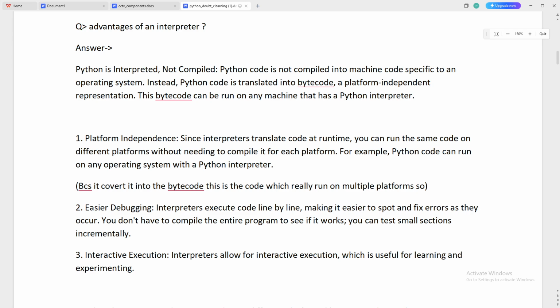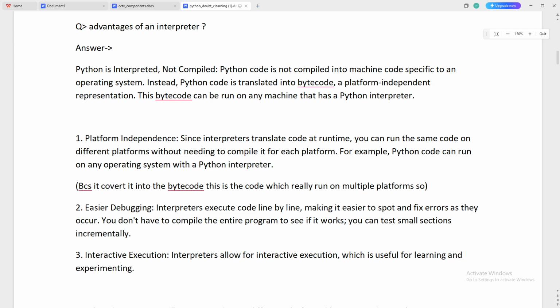So many people comment in the video asking what really is the advantage of an interpreter. Now you have to know that Python is interpreted, not compiled. What is meant by that? Python code is not compiled into machine code specific to an operating system. Instead, Python code is translated into bytecode, a platform independent representation.